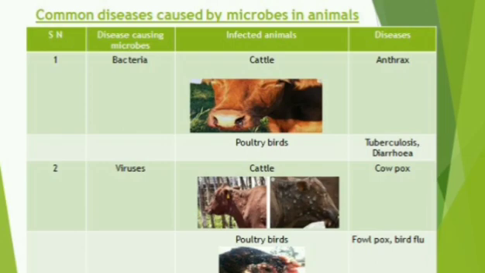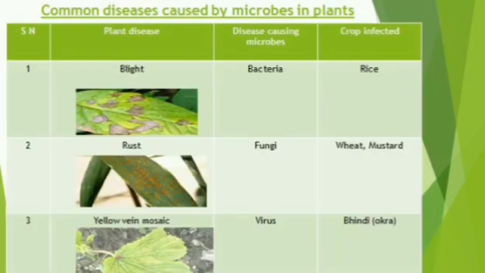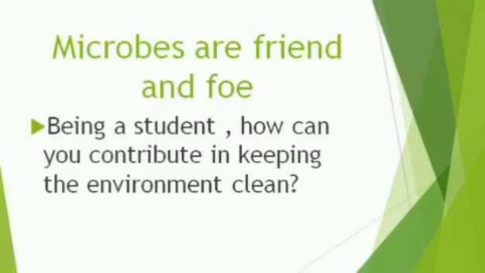Even plants get affected by microbes. Bacteria affect the rice crop and the disease name is blight. Bhindi, that is okra, also gets affected by viruses. The name of the disease is yellow vein mosaic. Wheat and mustard get affected by fungi and the disease name is rust. A tabular column is given for better understanding, children.